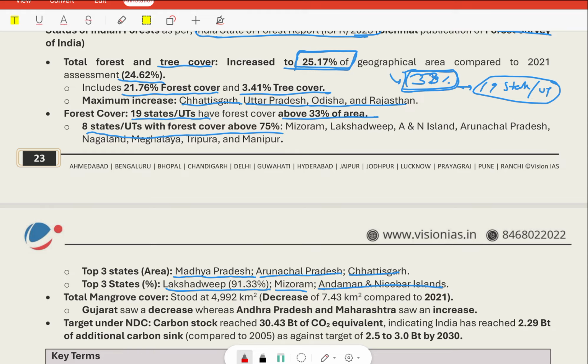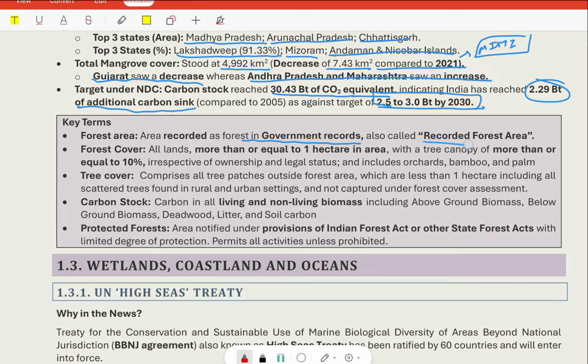There are key terms whose definitions we need to know. Forest area. Forest area is recorded as forest in government records, also called recorded forest area. Forest cover is all land of more than or equal to 1 hectare in area with a tree canopy of more than 10%, irrespective of ownership and legal status. It includes orchards, bamboo, and palm.